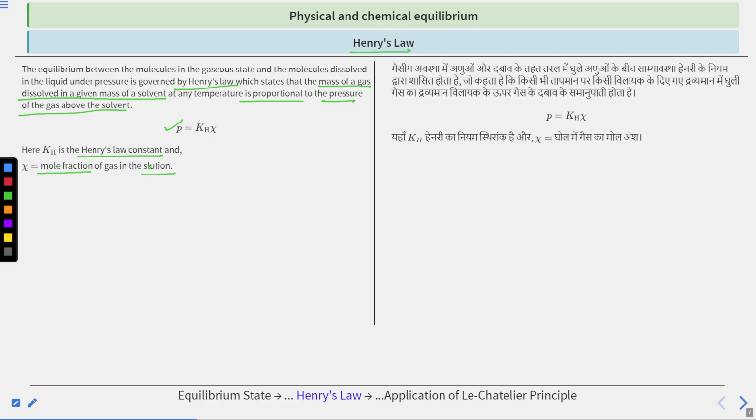Okay, so this is Henry's law, and this is the equation or relation of Henry's law between the pressure of the gas and the mole fraction or mass of solvent.